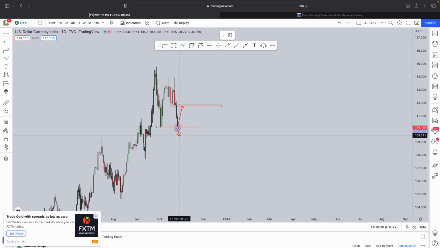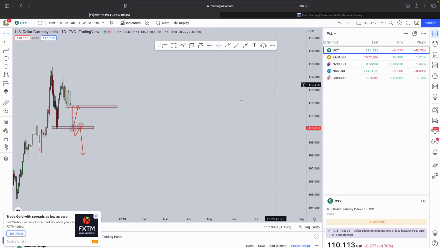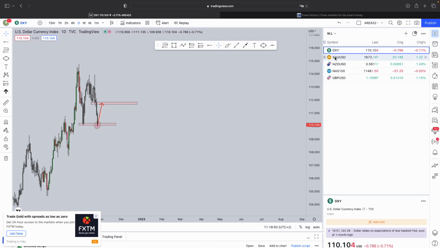Alternatively, if it comes through negative, we can expect the dollar index to slip below this level, turning that level of support into resistance and start that continuation to the downside until the Federal Reserve start hiking that interest rate once again. But again, my bias will remain bullish for the short term, even for the long term on the dollar index, as I do expect the correction to take place as we speak at the moment.